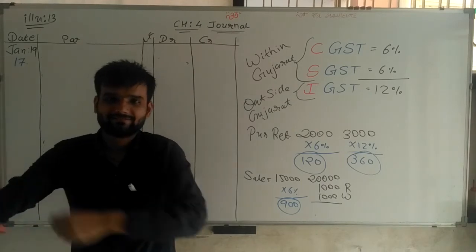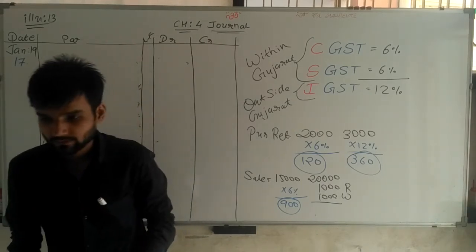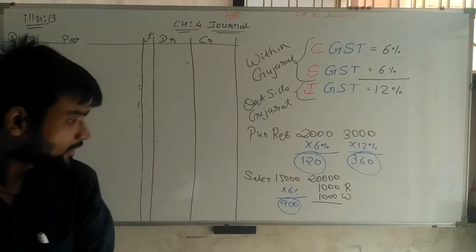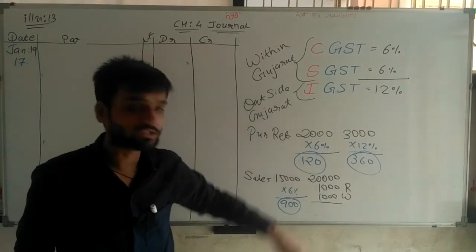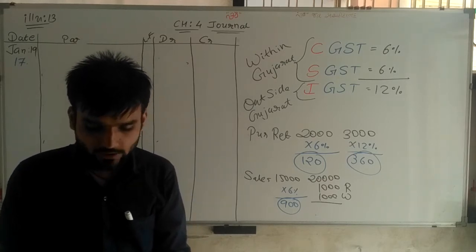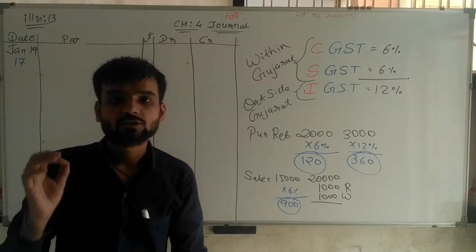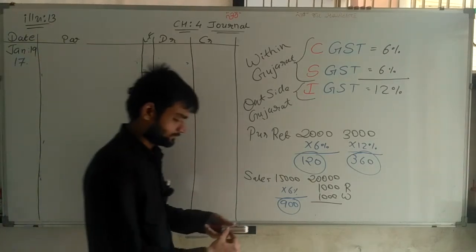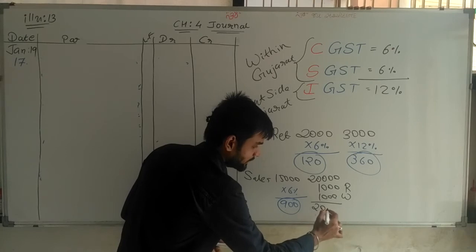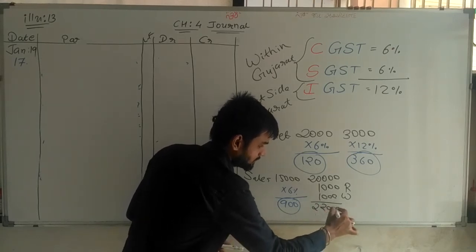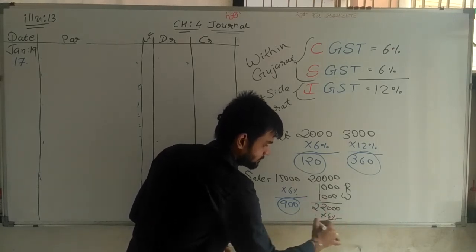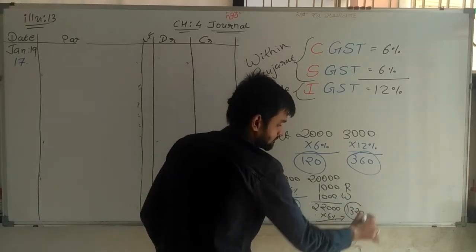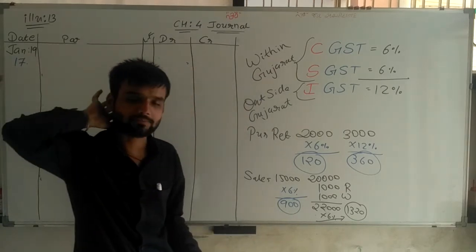Now think, sir, 6% on 22,000, because 20,000, 1,000, 1,000 makes 22,000. So 22,000 into 6 percent is 1,320. 1,320 is the GST amount, two times it is calculated.